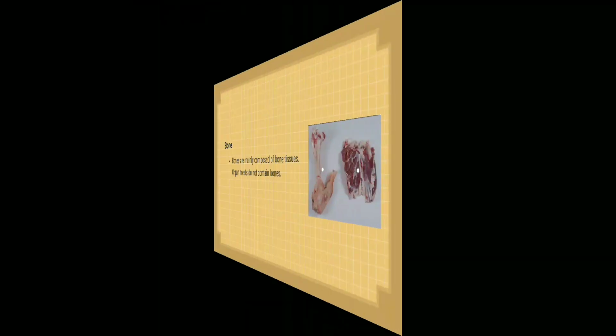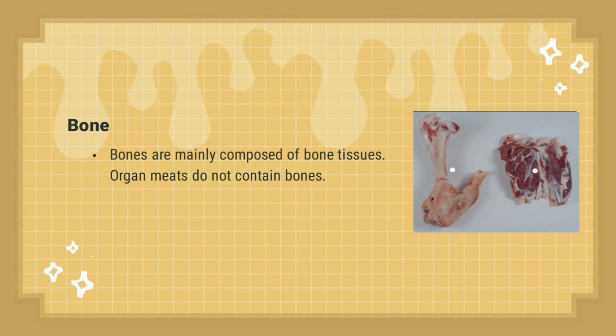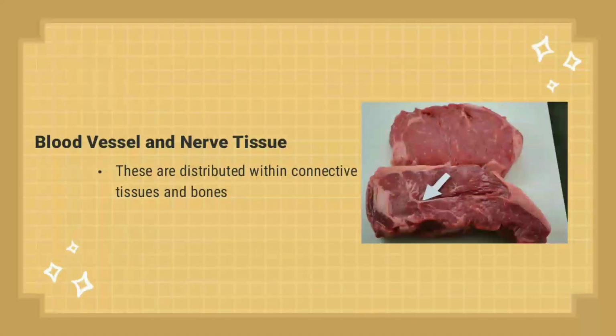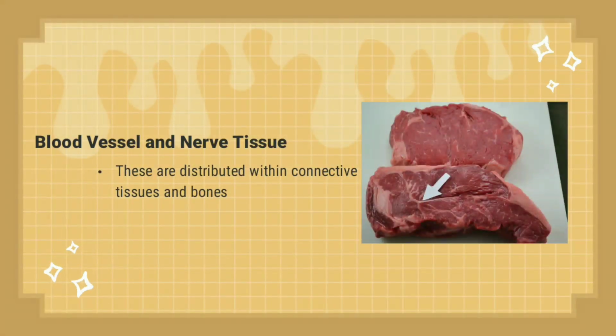Next is bone. Bone is any hard piece that forms the skeleton or frame of a human or animal body. Bones are mainly composed of bone tissues. Next is blood vessel and nerve tissue. Blood vessels circulate blood throughout your body. They help deliver oxygen to the vital organs and tissues, and also remove waste products. While nervous tissue is found in the brain, spinal cord, and nerves. It is responsible for coordinating and controlling many body activities.